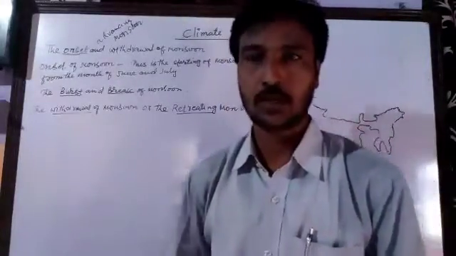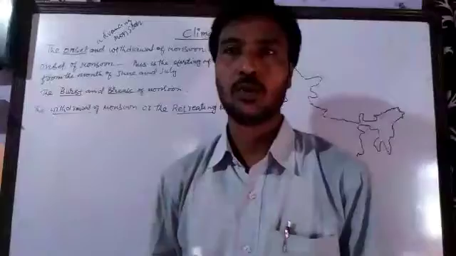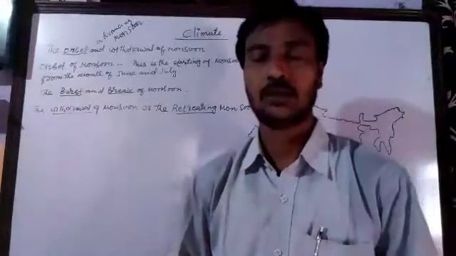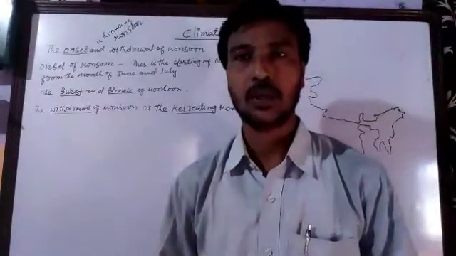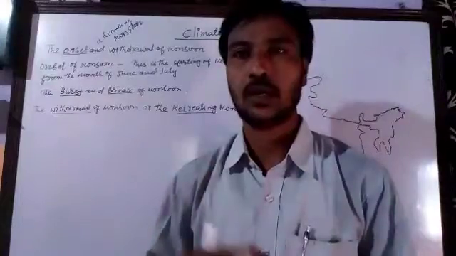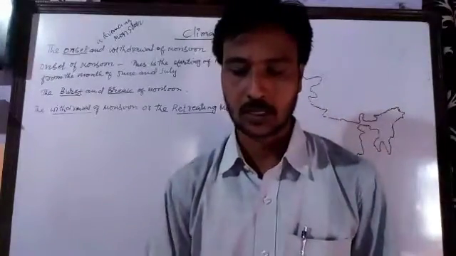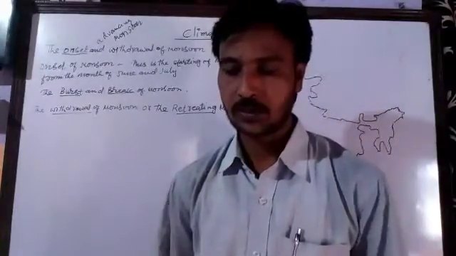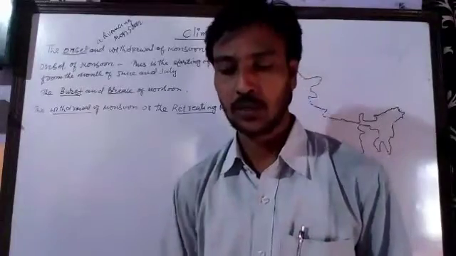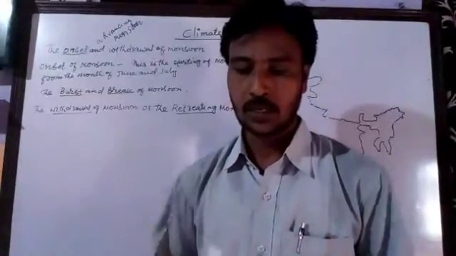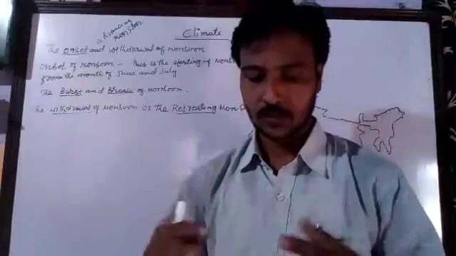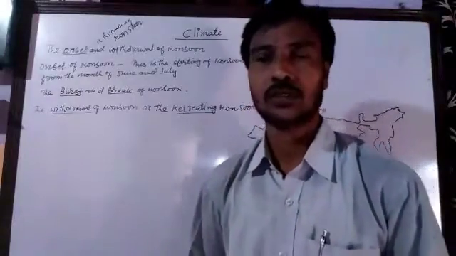It is also called the advancing monsoon. Now when does it happen, when does it start, and from where does it start? The onset of monsoon is the advancing monsoon, or the starting monsoon.